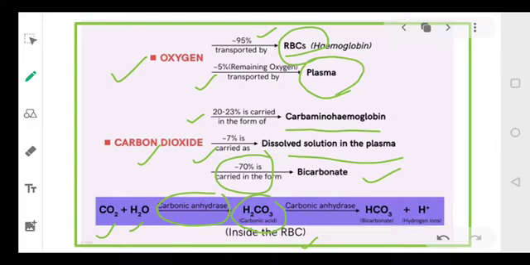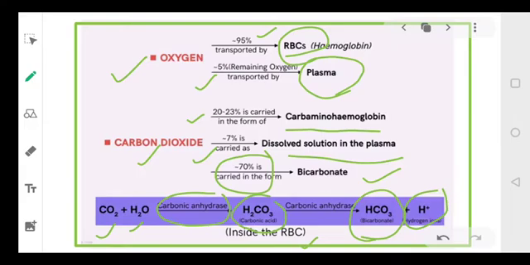Now this carbonic acid will combine to form bicarbonates and release hydrogen ions. Clear? Means carbon dioxide is present inside the RBC and then it combines with water and forms carbonic acid. And carbonic acid then breaks to form the bicarbonate ions and the hydrogen ions. Is it clear?